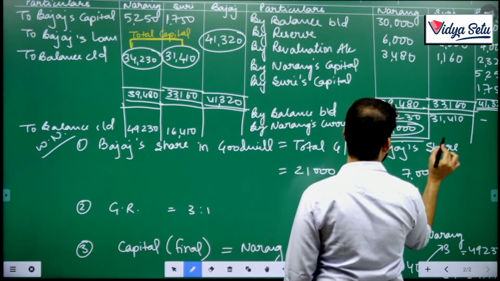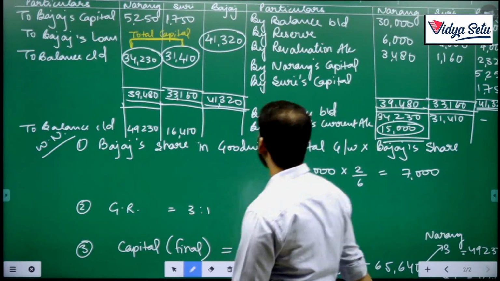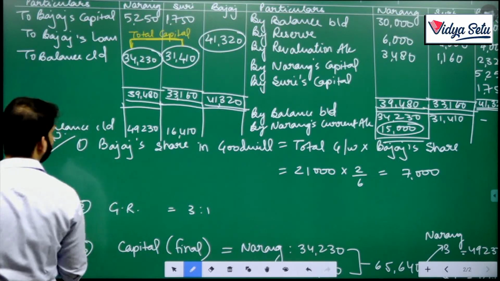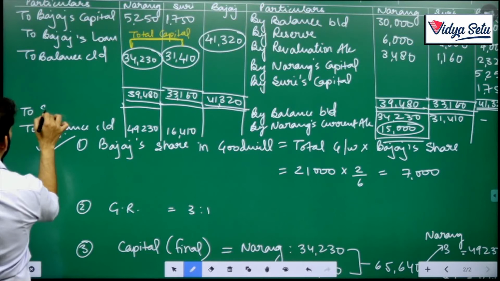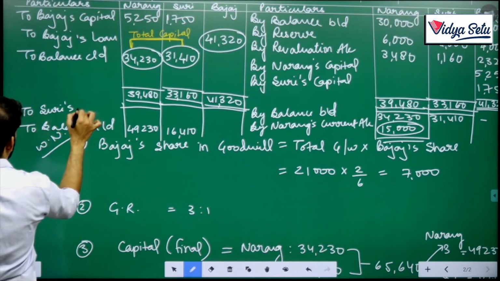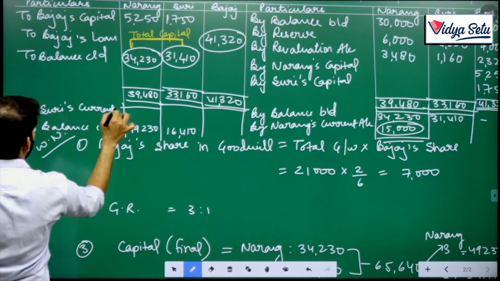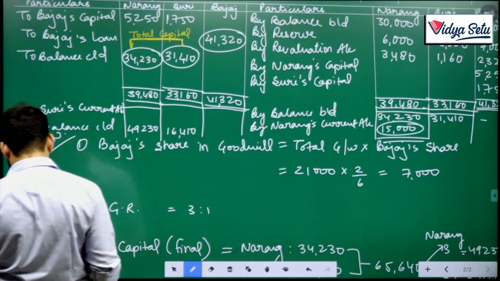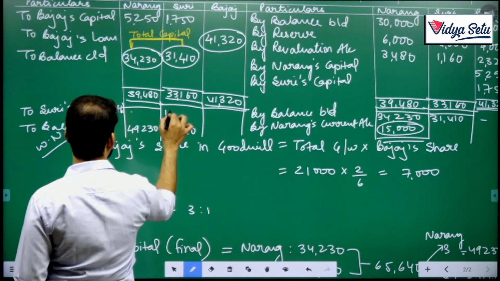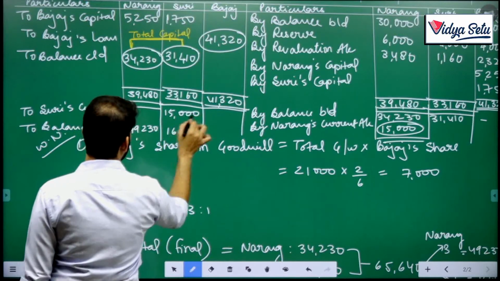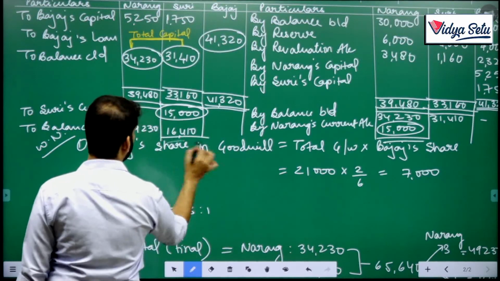Okay, we can do the total. Here it is 31,410, but just needed 16,410. So exact 15,000 here also. Okay, we can do the total.